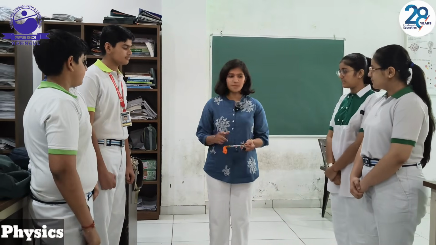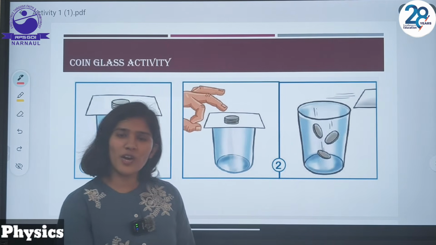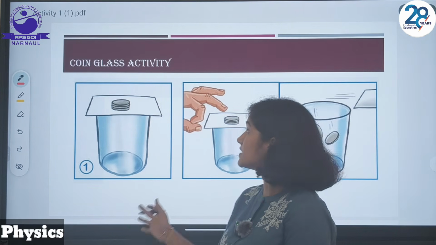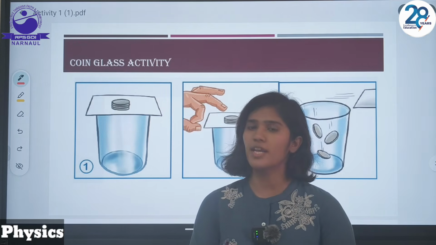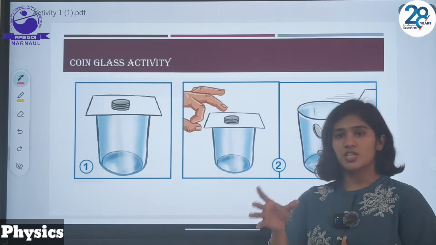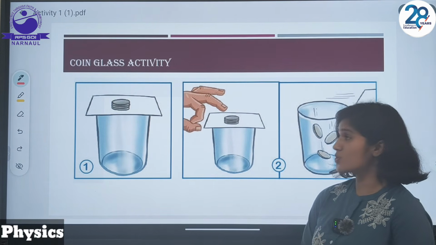Now we will discuss the principle behind these two activities. Hope you enjoyed those activities which we performed in the lab. The first activity we performed is the coin glass activity. As you have observed, we had taken a glass, a board and a coin. And as I shake that board with a sudden jerk, the coin placed over it comes inside the tumbler, that glass. Why is this so?